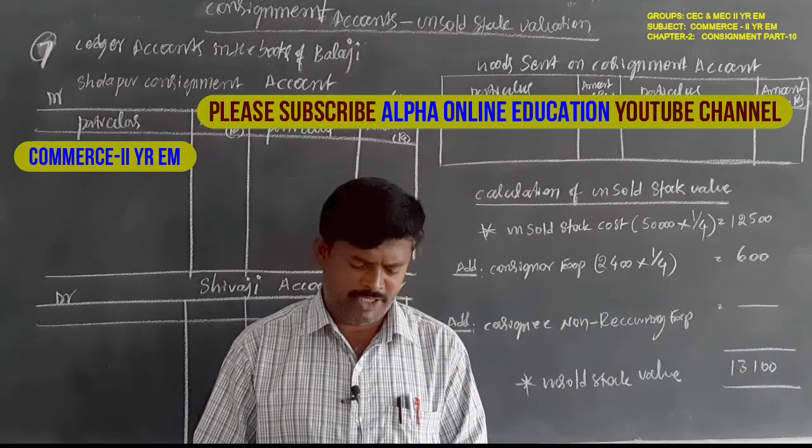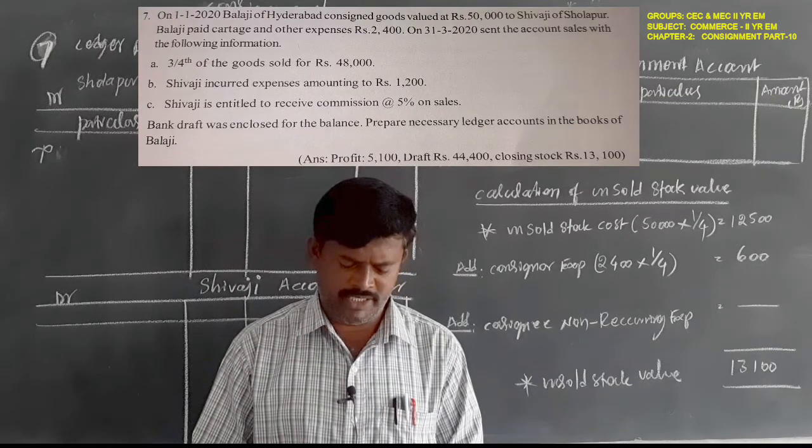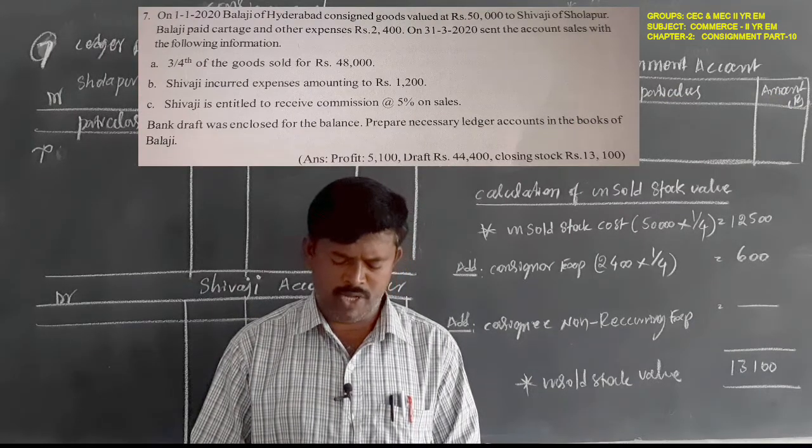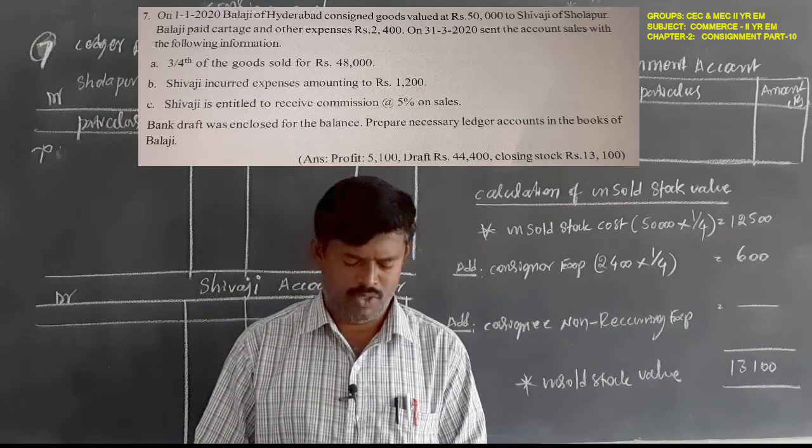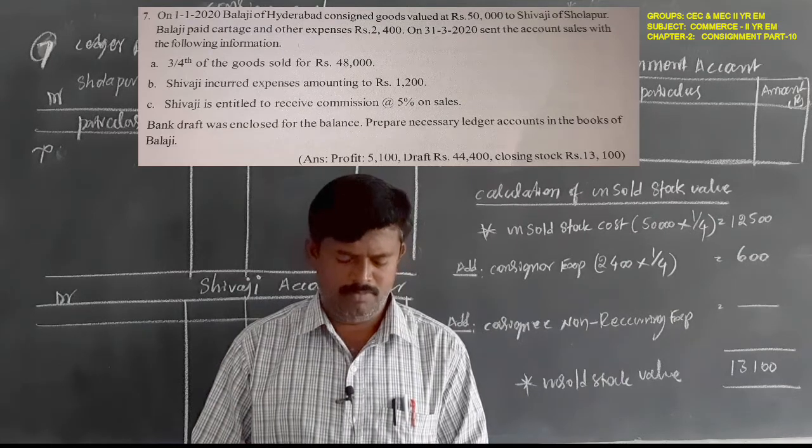On 1/1/2020, Balaji of Hyderabad consigned goods valued at 50,000 rupees to Shivaji of Sholapur. In this problem, Balaji is the consignor and Shivaji is the consignee.